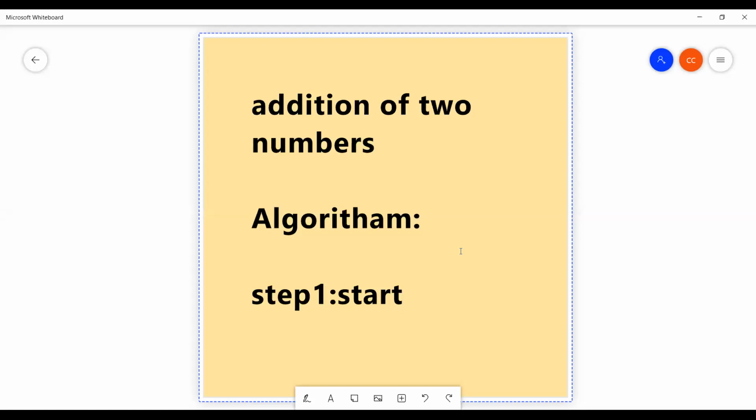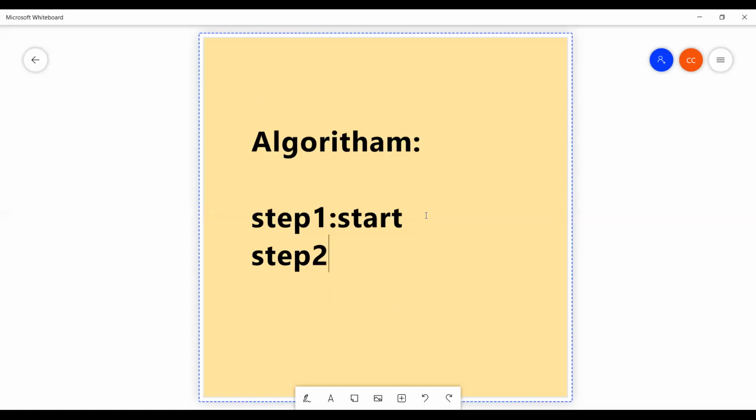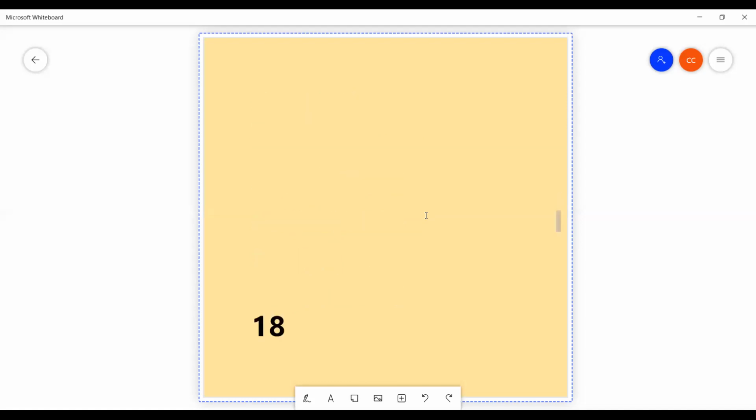Start first step, stop last step. Okay, then step number 2. We are going to write an algorithm for addition of two numbers. Step number 1 is start. What is the second step?